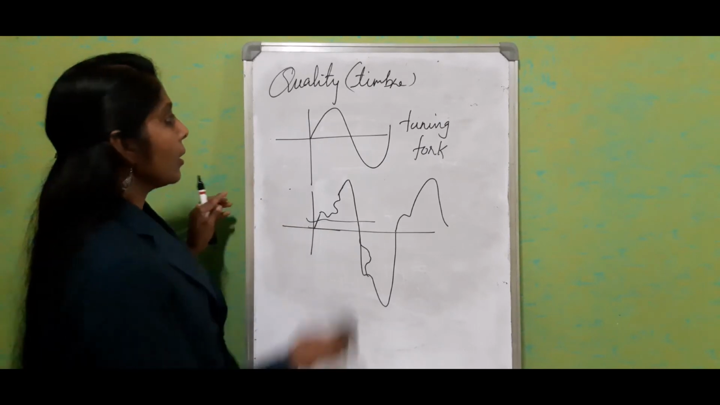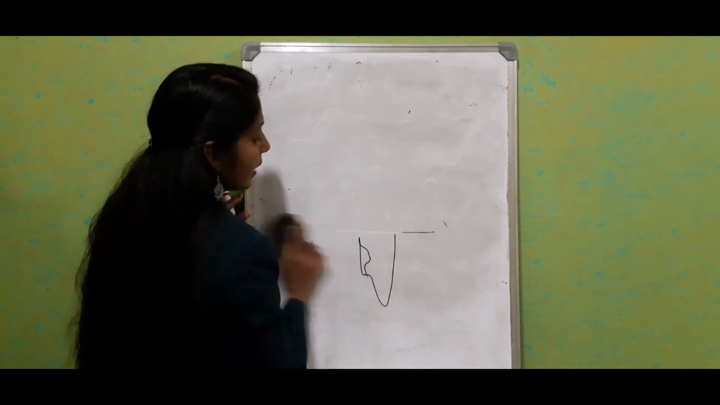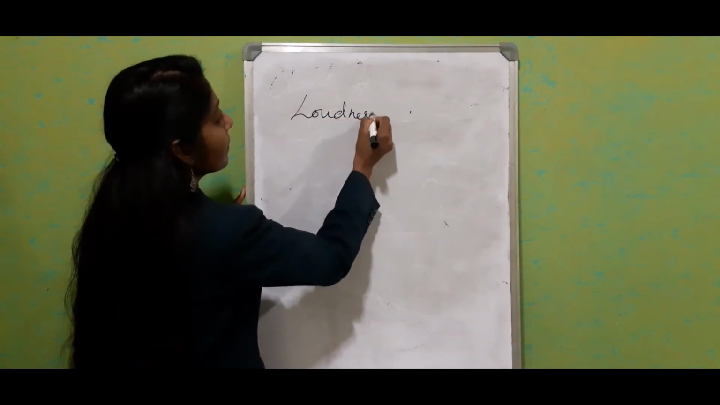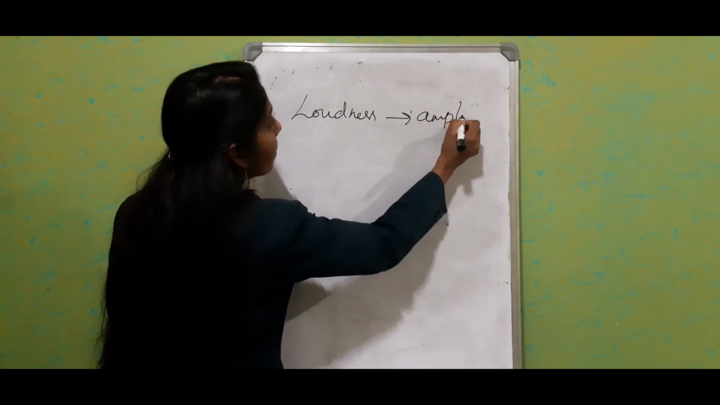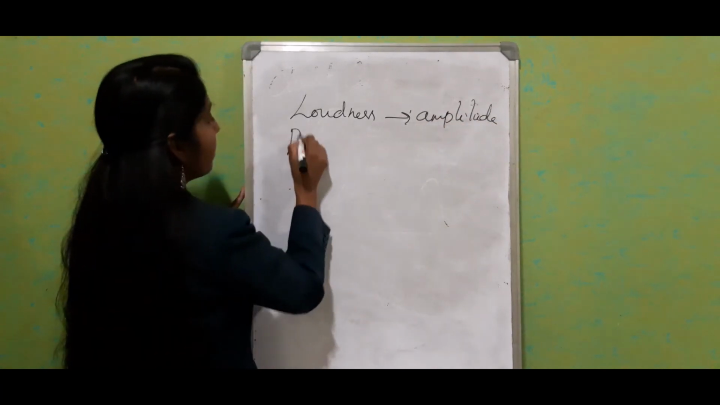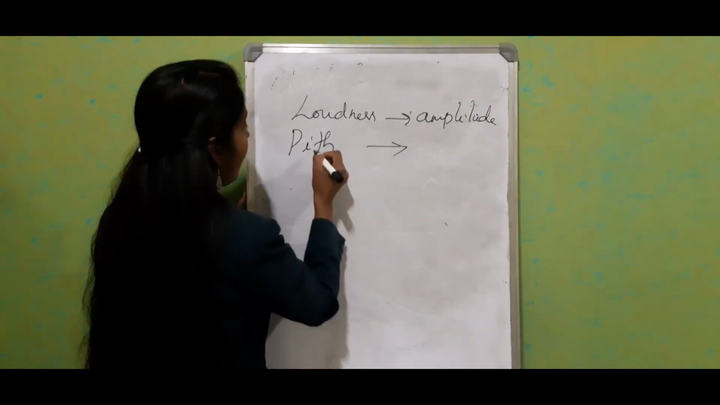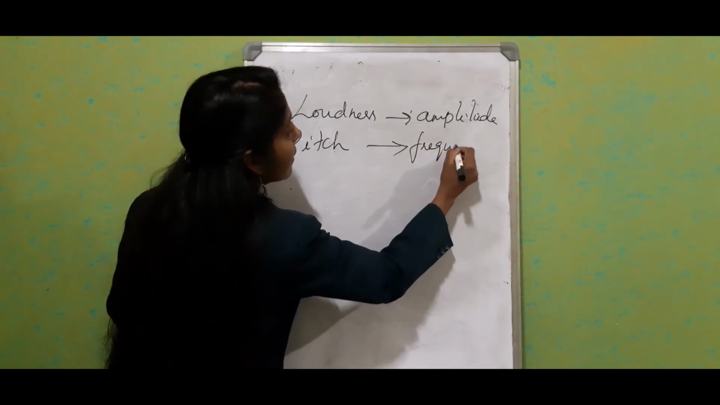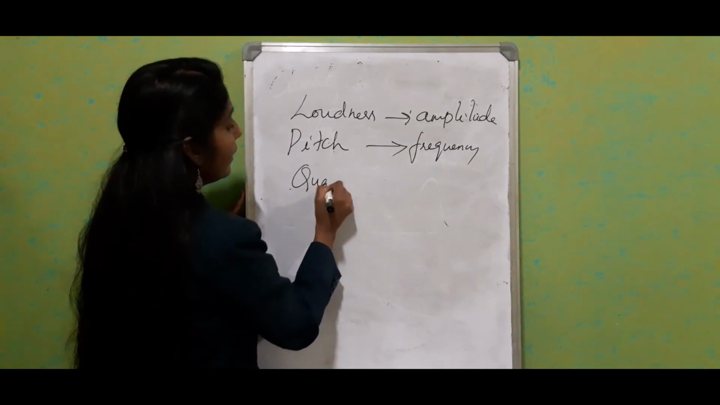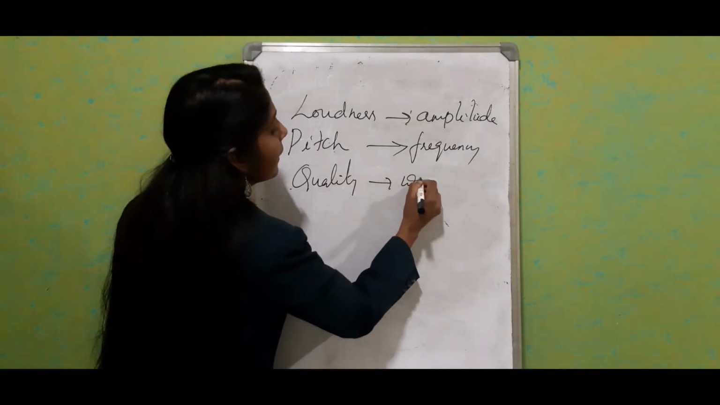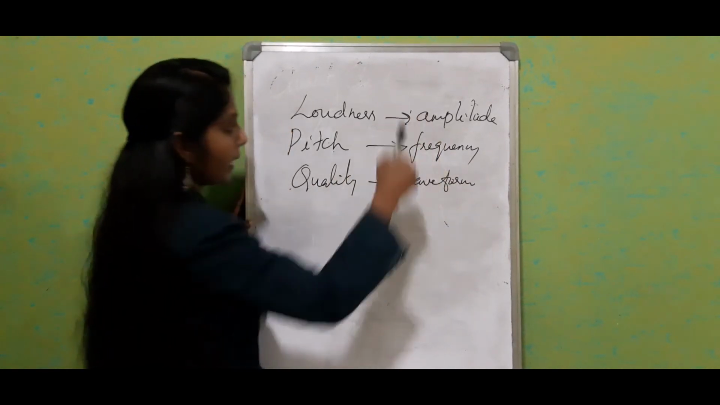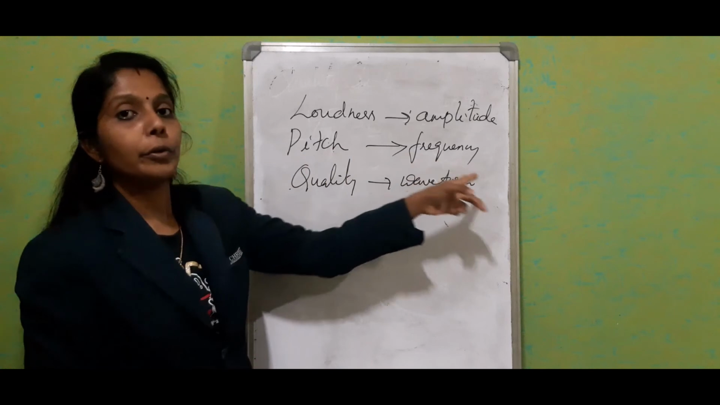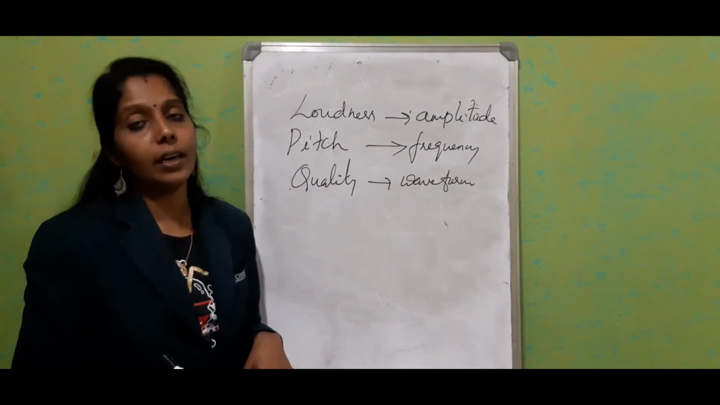Okay, altogether we can write it as: loudness is due to amplitude, pitch is decided by frequency, and quality is decided by the waveform. In one word we can write it this way: loudness is due to the amplitude, pitch is due to frequency, and quality is due to the waveform.